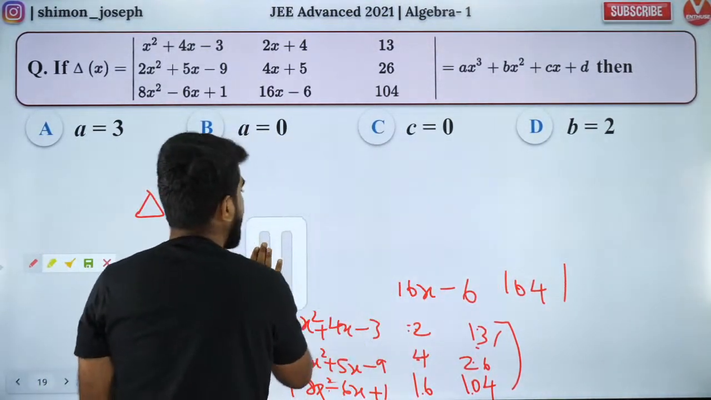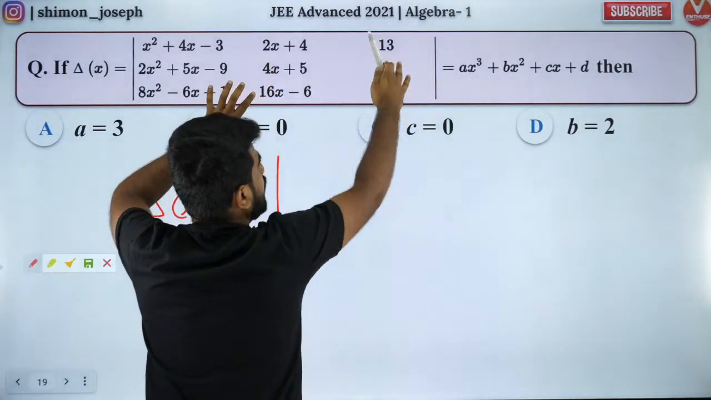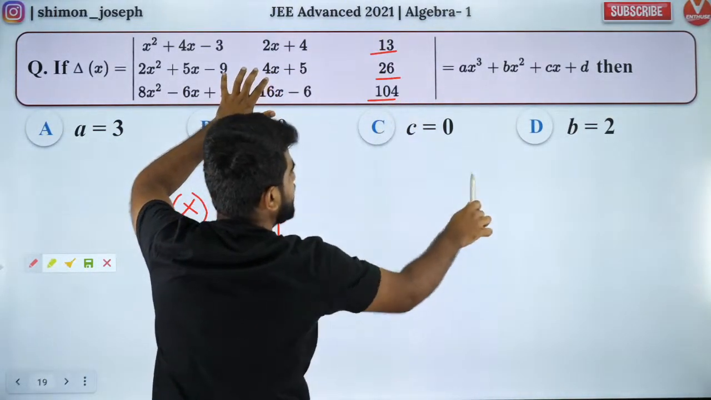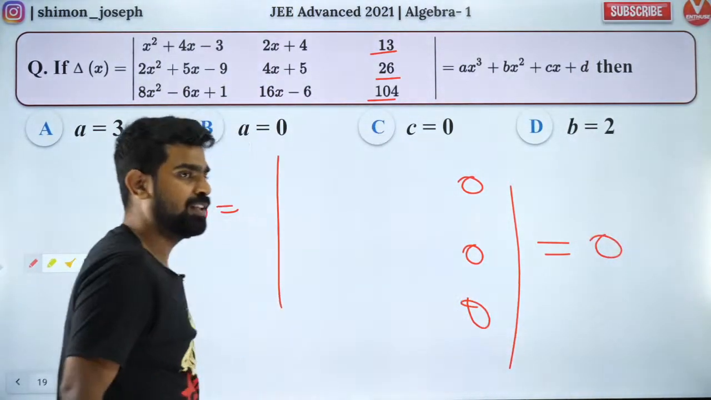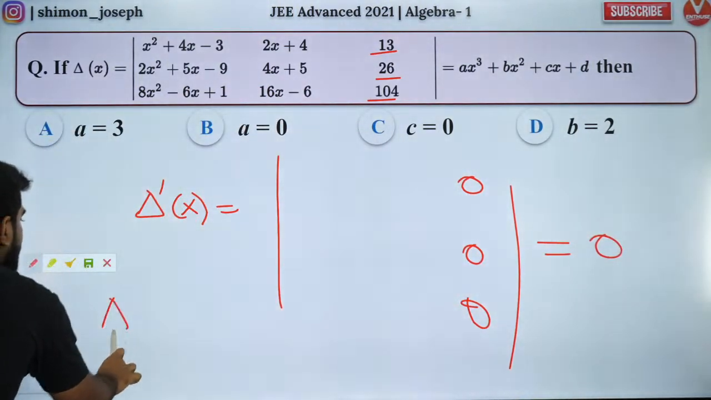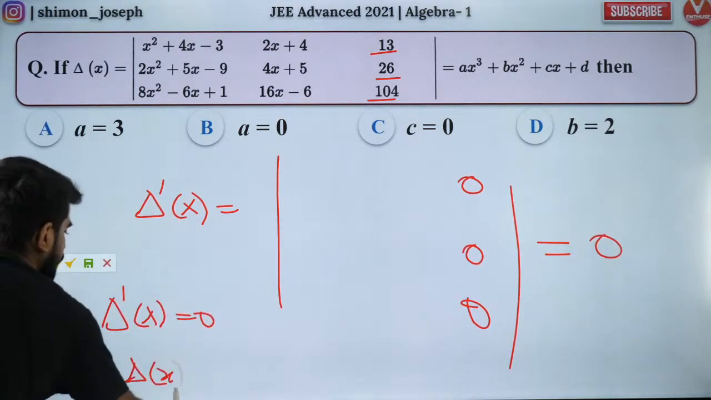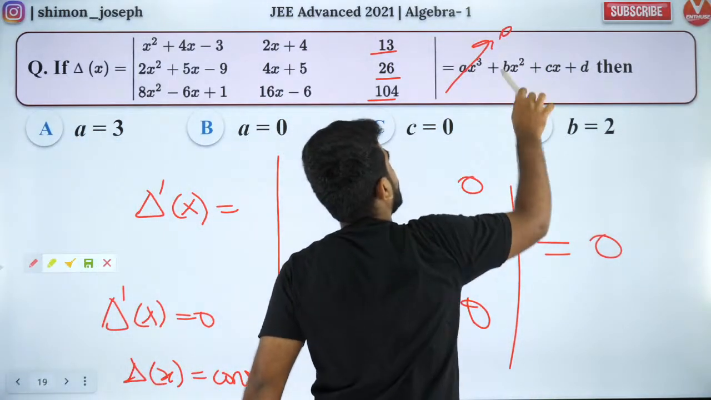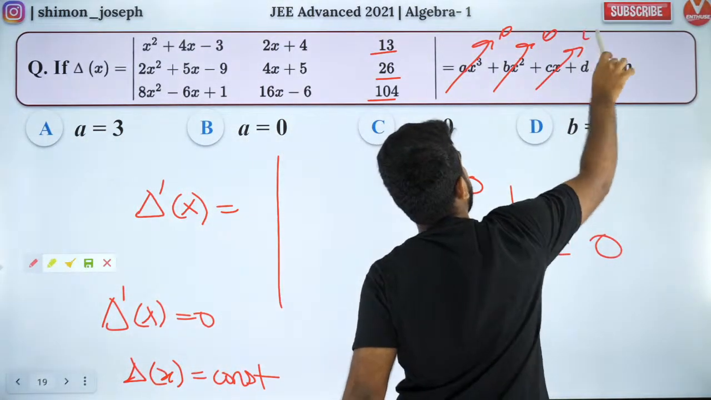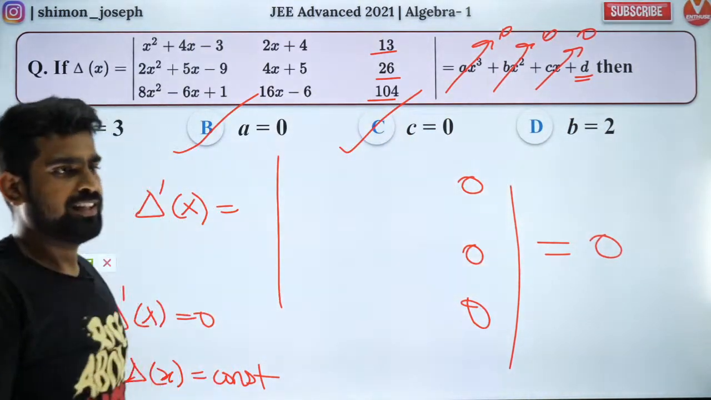And you have one more, right? You have the third one. The third one is differentiate this. But these are all constants. If I differentiate that, I'll get 0. So the derivative itself is 0. That means it is a constant. If it is a constant, then A is 0, B is 0, C is 0, only D will be there. So C is 0, A is 0. That's the answer.